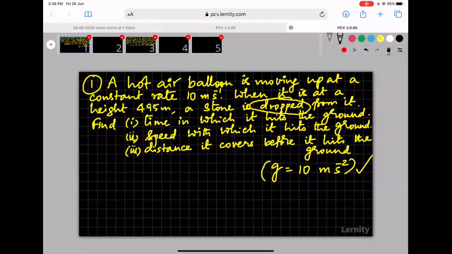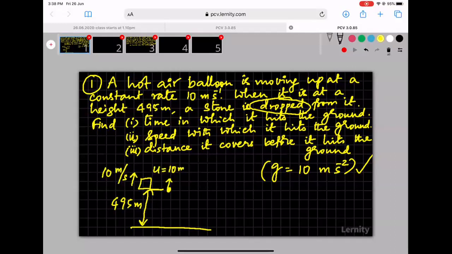Anyway, I'll draw this situation. This is the ground. The hot air balloon is somewhere here. The object is dropped at this level, and this level is 495 meters above the ground. This is where the stone is dropped. The hot air balloon was already moving at a speed of 10 meters per second upwards, so the stone also starts with u equal to 10 meters per second.